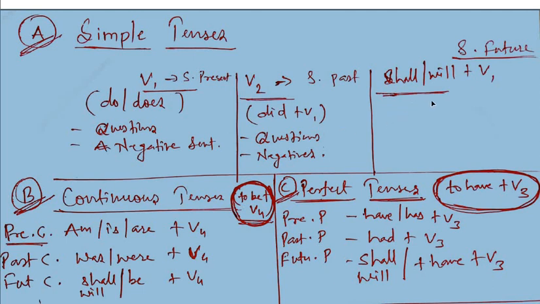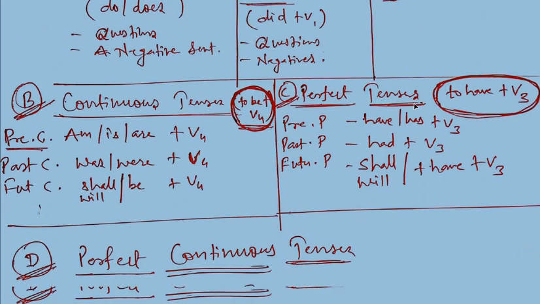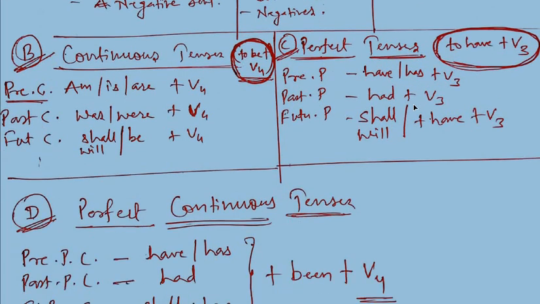Third is simple future tense, which is shall/will plus V1. This forms simple future tense. So we have discussed the structures of simple tenses. Now continuous tenses. This is very simple.